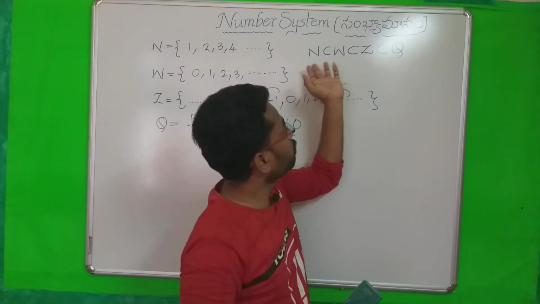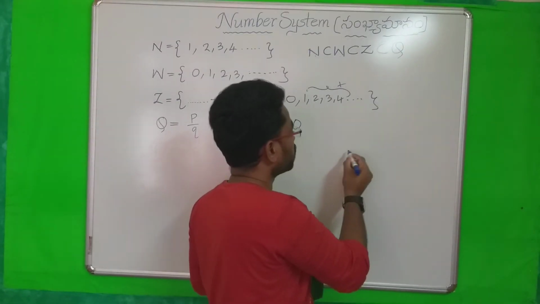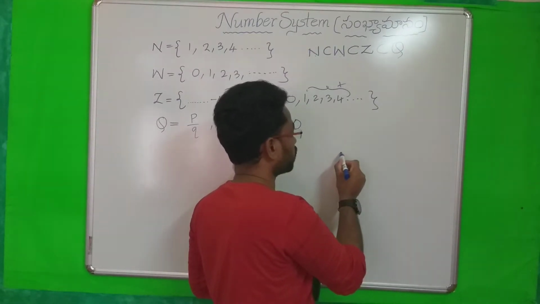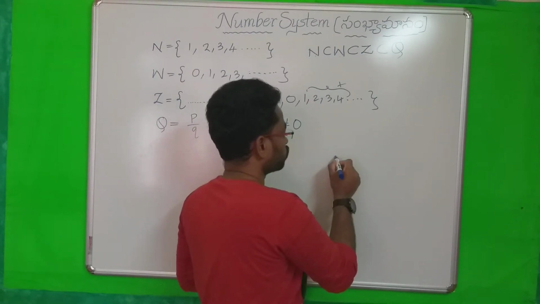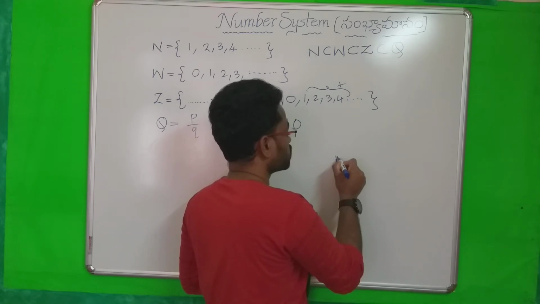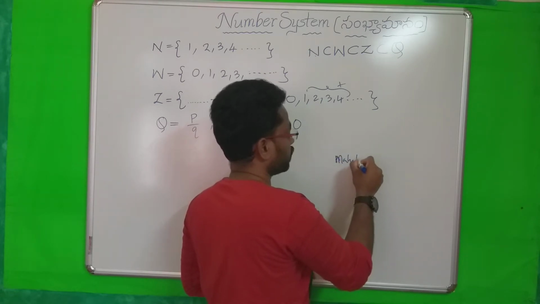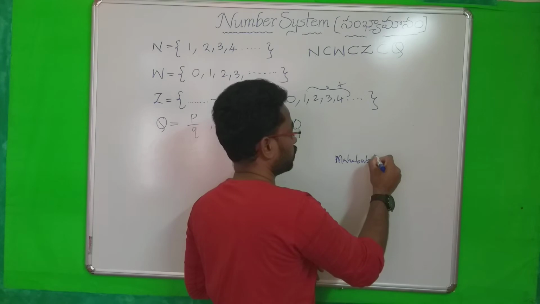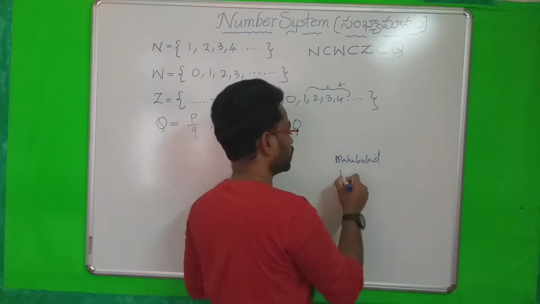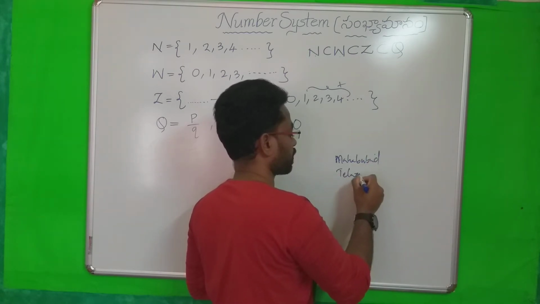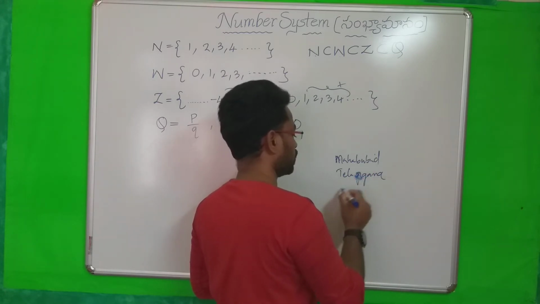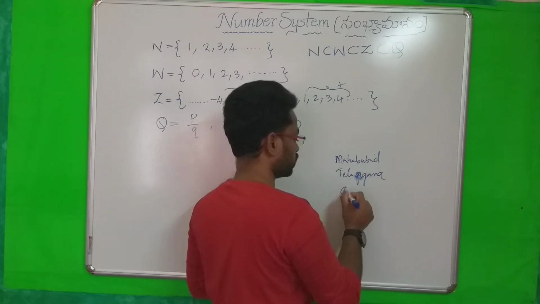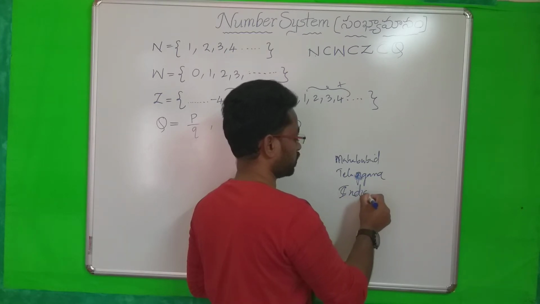For example, a person belongs to a particular village. I am writing, one person belongs to district Mahbubabad, state Telangana, and country India, okay.